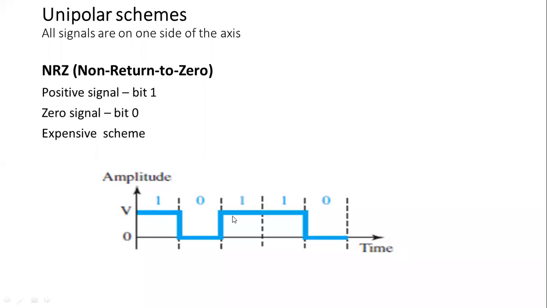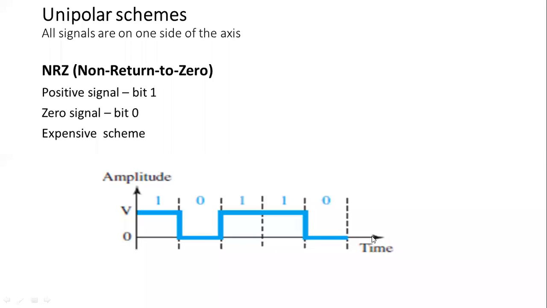If I am having 0, 0, 0, 0, 0, so many zeros, then the signal level will be completely at 0 only. And that problem may be there in the non-return to zero scheme.